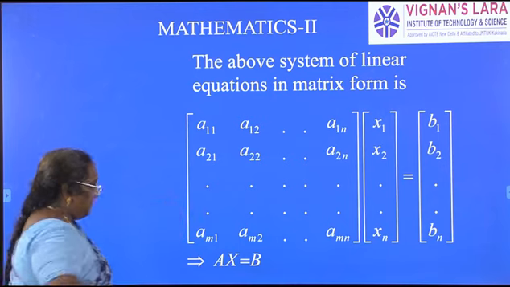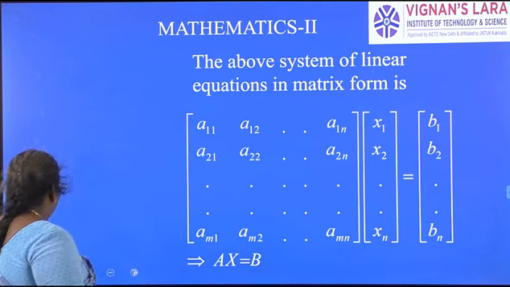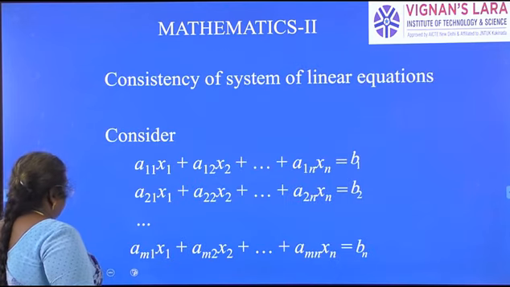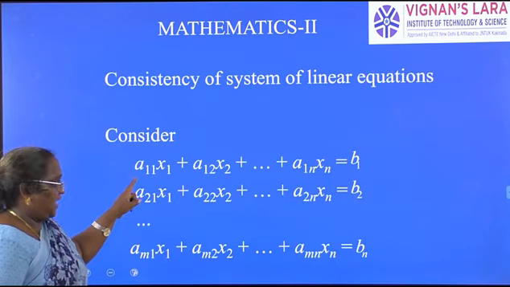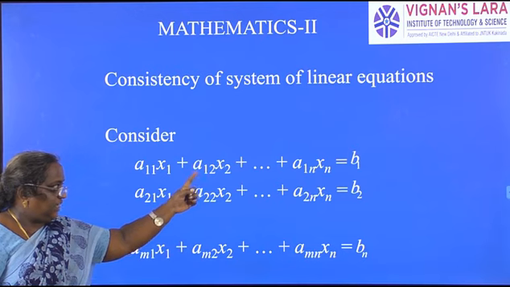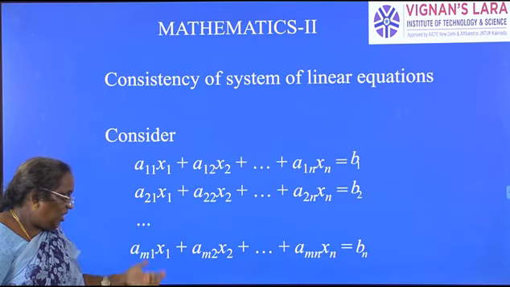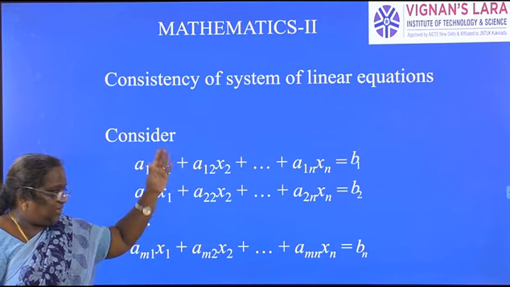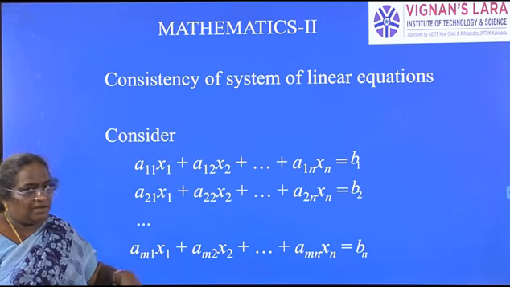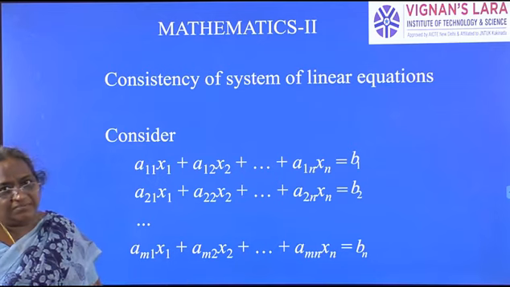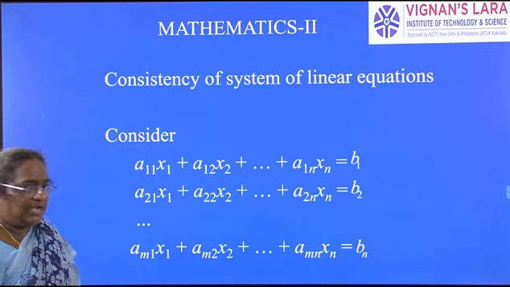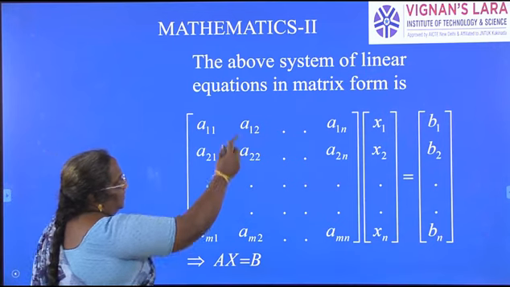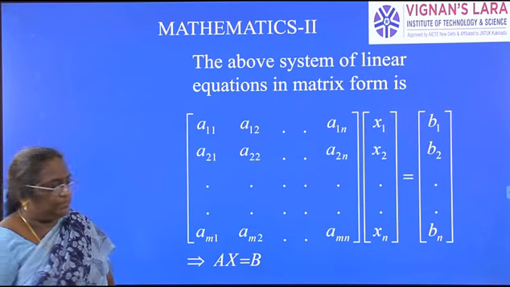So we write the coefficients of respective terms, x1 coefficient a11, x2 coefficient a12, like that. All x1 coefficients will be in the first column, all x2 coefficients will be in the second column. So like that we will write the above system of linear equations in matrix form. This is what we get, equations in matrix form.